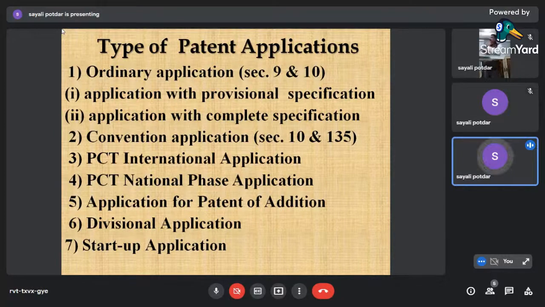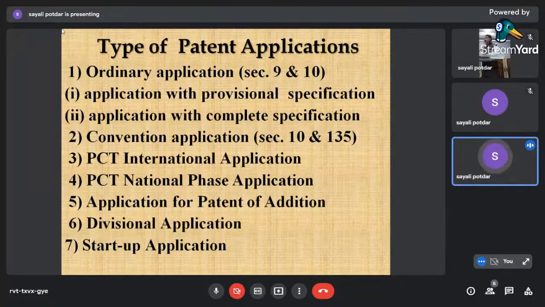So ordinary application is of two types: in the form of provisional specification, and the second part is complete specification. Now, what is provisional specification? I told you an idea comes to your mind, you immediately write it on paper, go to the patent office, file the application, and lock the priority. That is the provisional specification. What is the advantage?